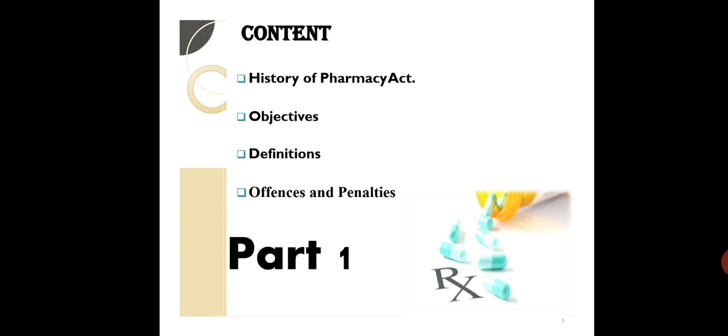Definitions, there are some important words with respect to this act that have to be mugged up as such, because in your exams there are short answers coming directly by the names to define. So if you strictly mug up these words and write your answers exactly, then you get good marks. And the last is offences and penalties, that is if somebody disobeys the laws, or does not follow the laws and guidelines, then what are the offences and penalties that have to be faced by the person. What are the types of offences and the penalties it includes.